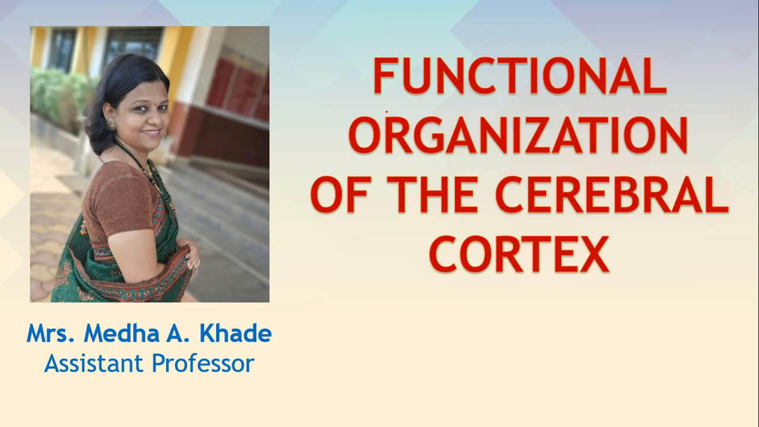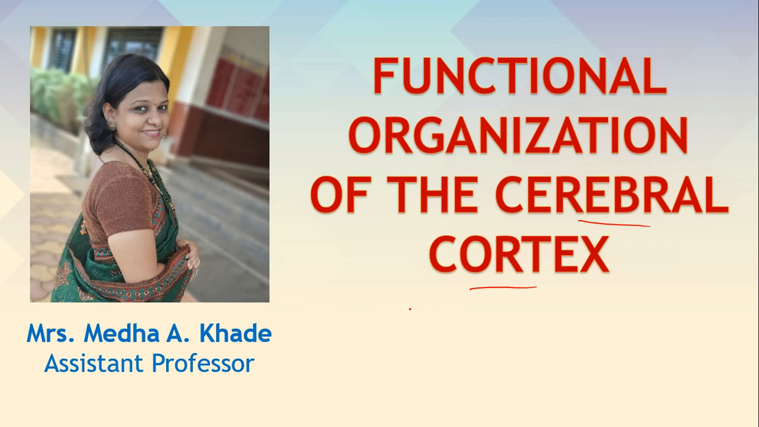So this is the last part regarding the central nervous system. That is, we were discussing the brain, that is the cerebrum. The outer covering of the cerebrum, which is composed of grey matter, is known as the cerebral cortex. Now this cerebral cortex is organized into different areas, which we can call the functional areas.